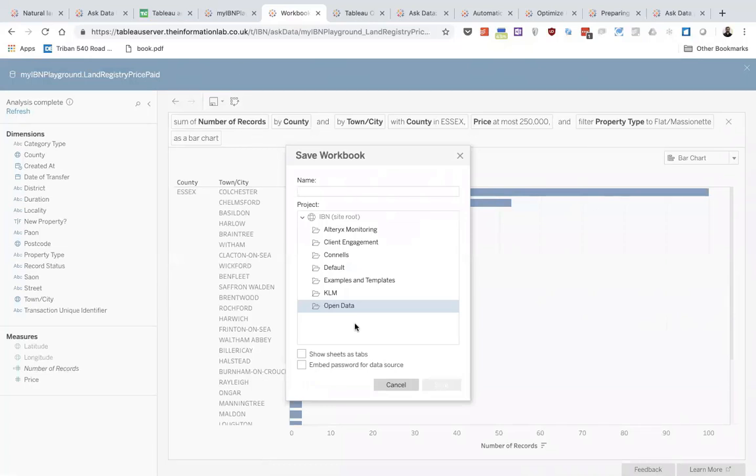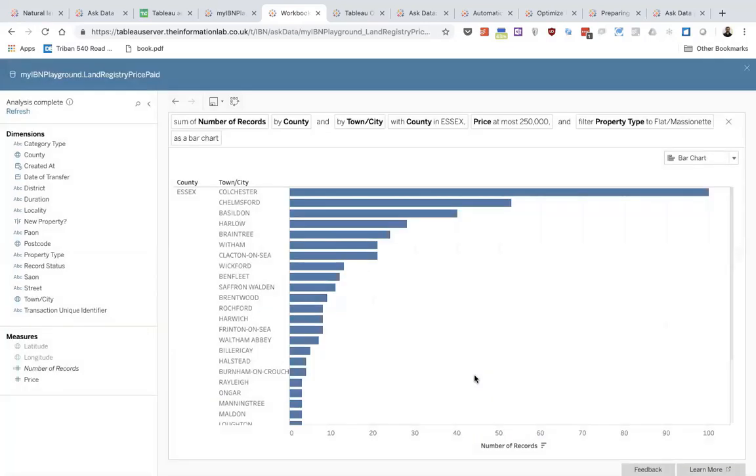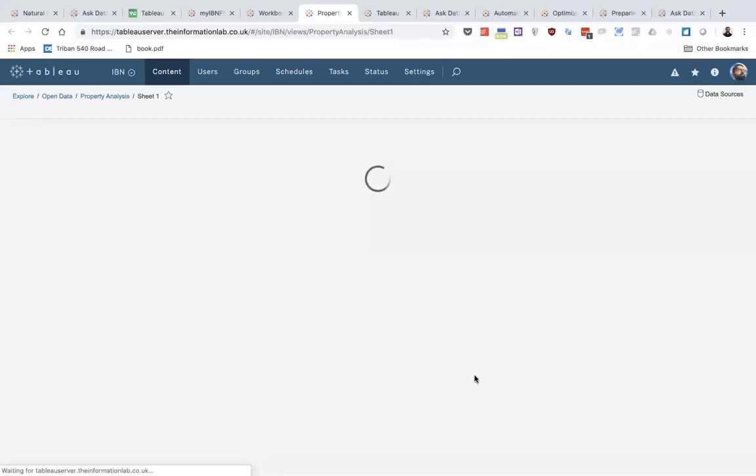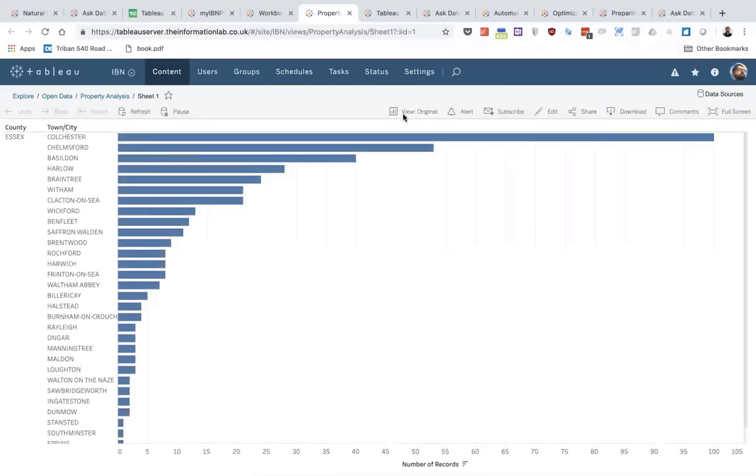But if I wanted to create a view here, save it into this open data section and say, this is my property analysis workbook, and I want to embed the password for the data source and save it, it's now going to save this workbook for me, and then I can go into it and do some web editing if I want to, or share it with other colleagues in my organization with this link.